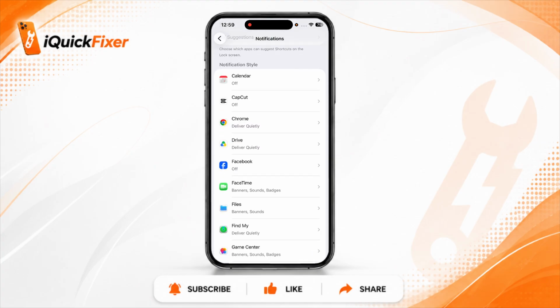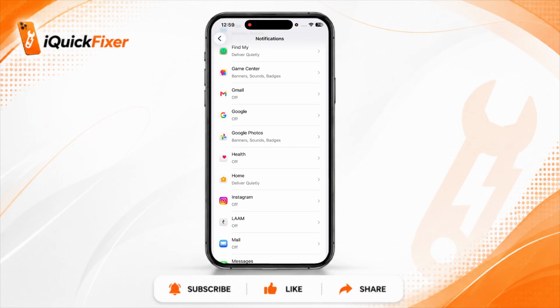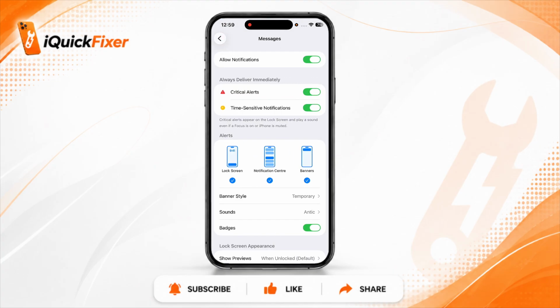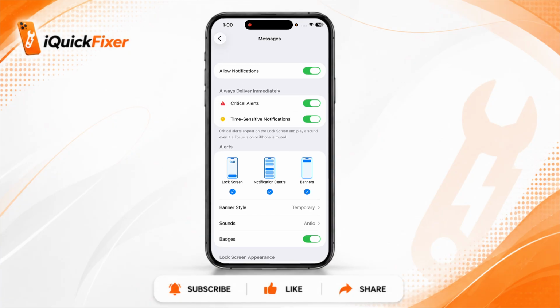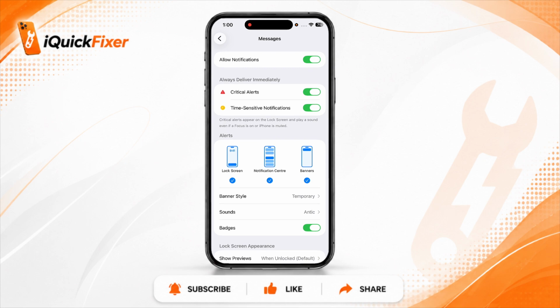You have to scroll down and select Messages over here, and then make sure Allow Notifications is turned on. Also verify that alerts are enabled for your preferred locations such as Lock Screen, Notification Center and Banners as well. And also you have to increase the alert volume by tapping the volume up button, and you can also drag the slider.